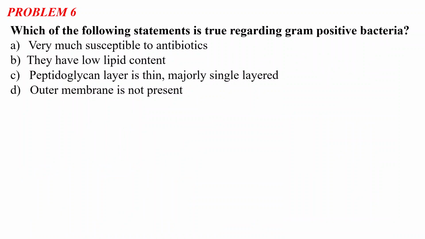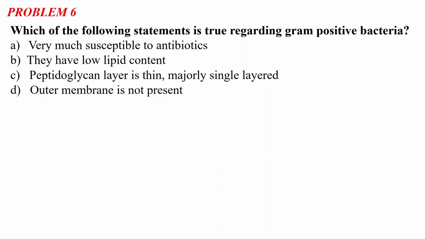Problem number 6 says: which of the following statements is true regarding gram positive bacteria? There are two kinds of bacteria, as we all know, mainly gram positive and gram negative, and you have to identify the true statement regarding the gram positive bacteria. The options are as follows. Option A, they are very much susceptible to antibiotics. Option B, they have low lipid content. Option C, peptidoglycan layer is thin and majorly single layer, and option D, outer membrane is not present.